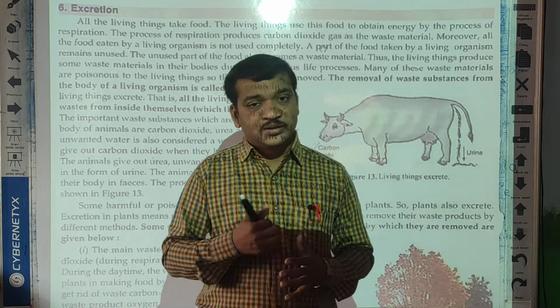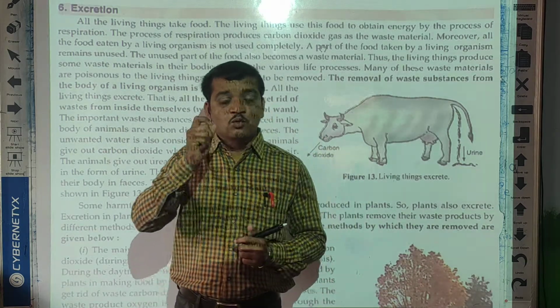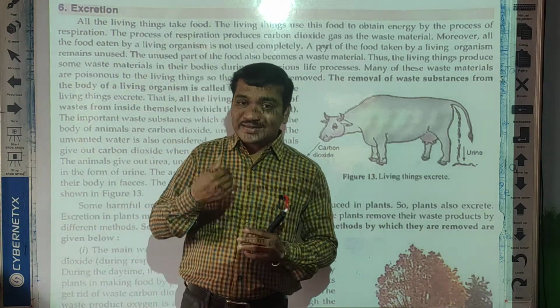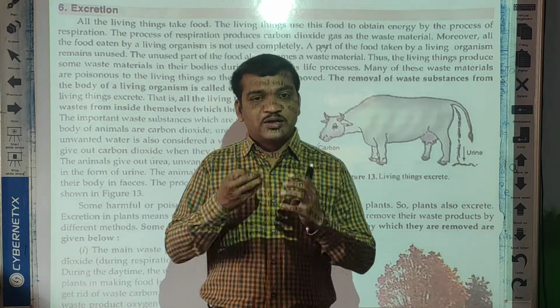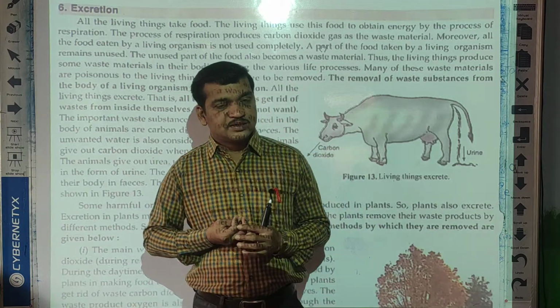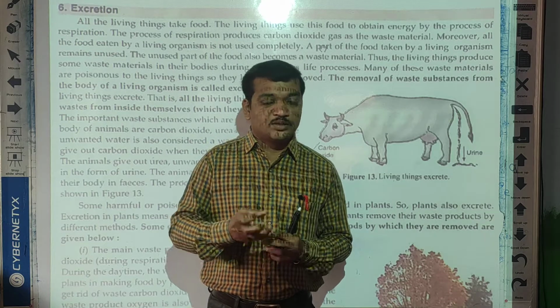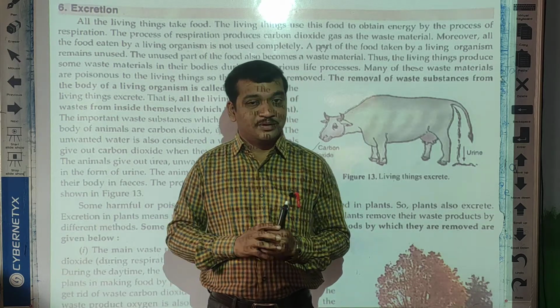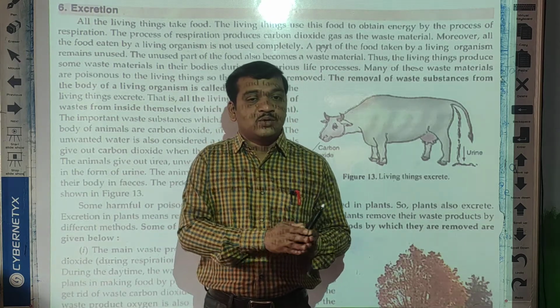Now one more thing, that is water. We drink water. Whatever minerals are present in water are absorbed by our body, but whatever is waste water, what does waste water mean, students?